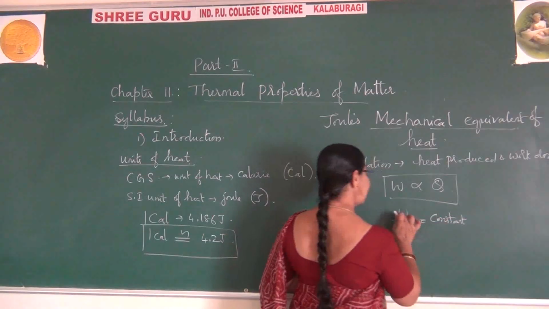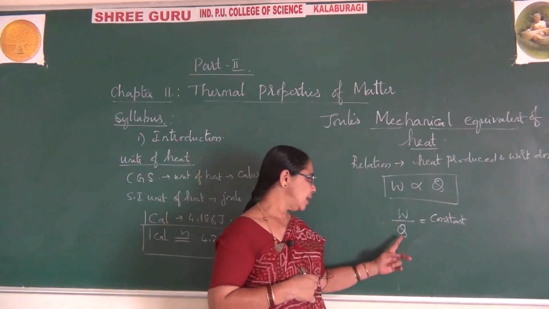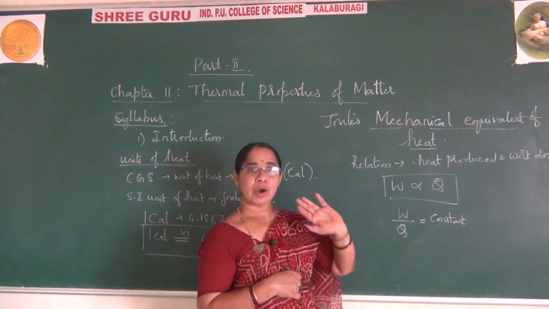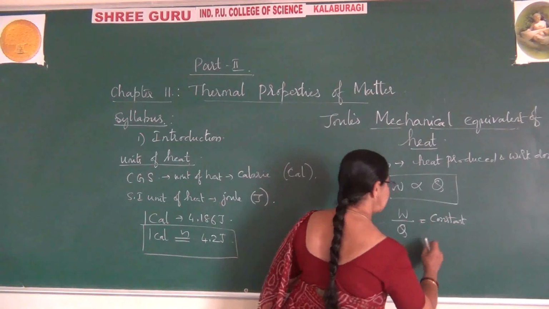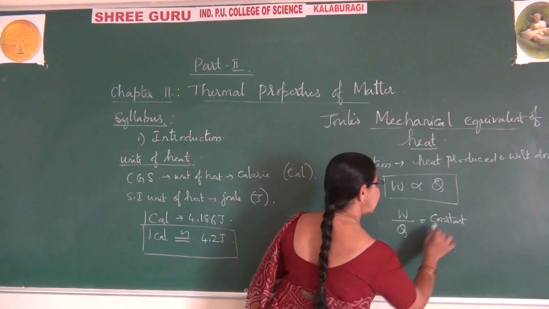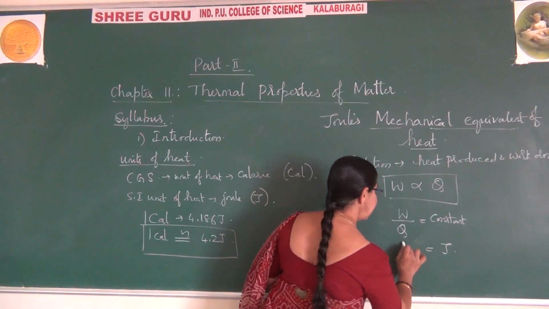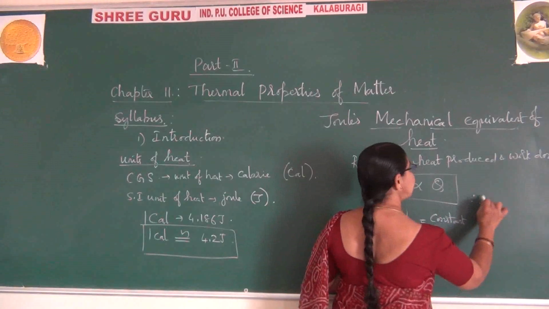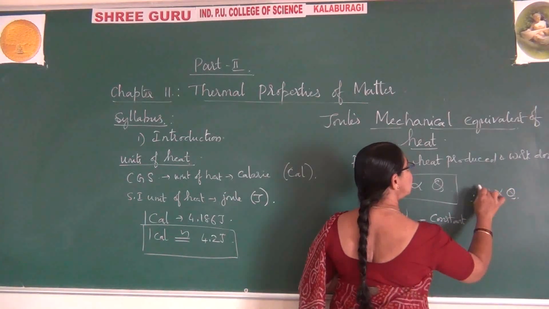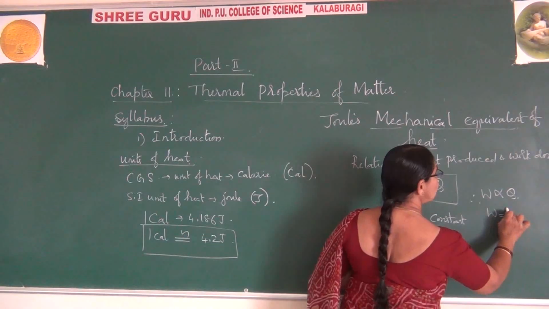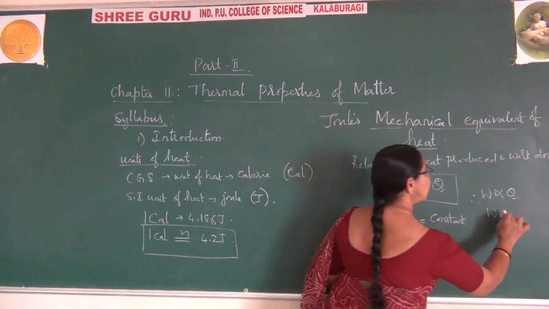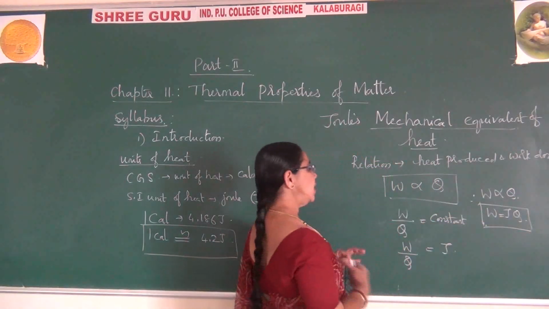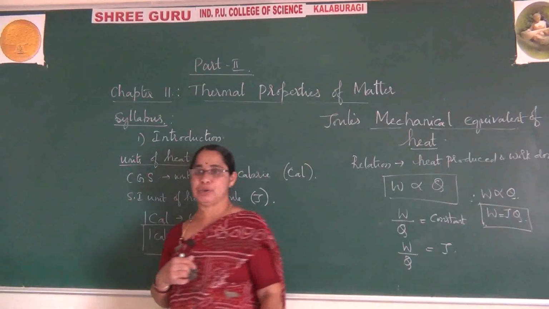He says the ratio of work done to the amount of heat produced is always constant, and he has represented the constant by J, so W by Q is equal to J. Therefore, W is proportional to Q, and removing the proportionality, W is equal to JQ. So he has given the relation between work done and heat produced.